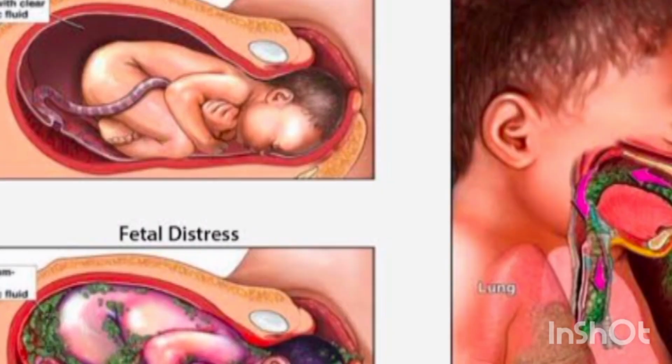How can we define that it is very toxic? Medically, we give a grading system. We give 3 grades. I will explain: number 1 is grade 1, number 2 is grade 2, and number 3 is grade 3. In the grade 1 system, the meconium looks yellowish in color and is not very toxic or dangerous in nature.